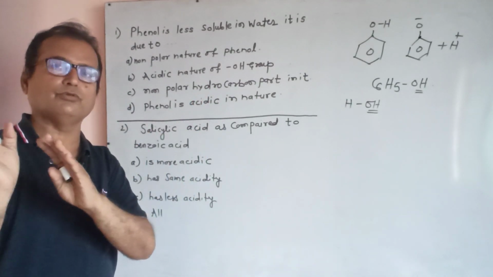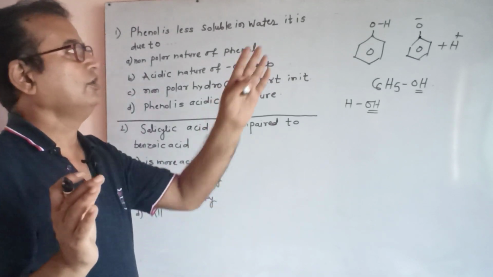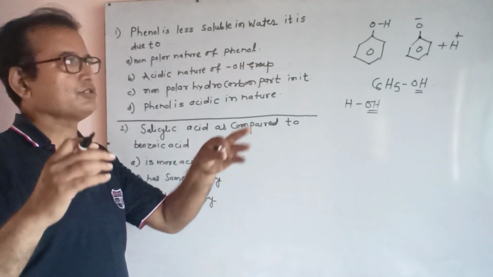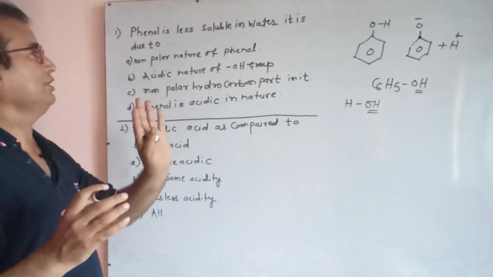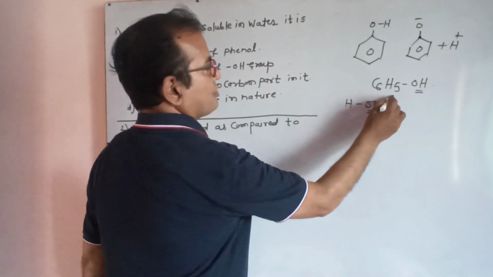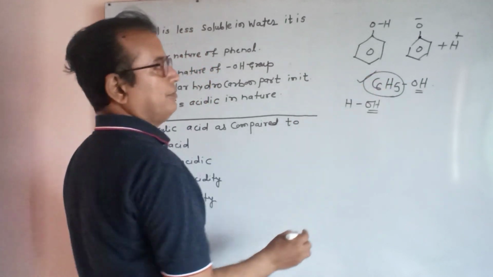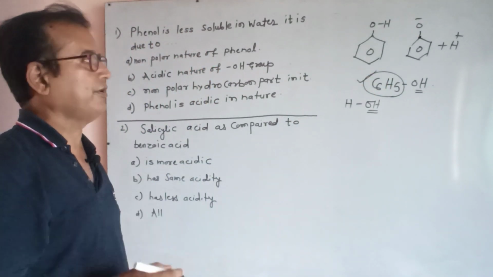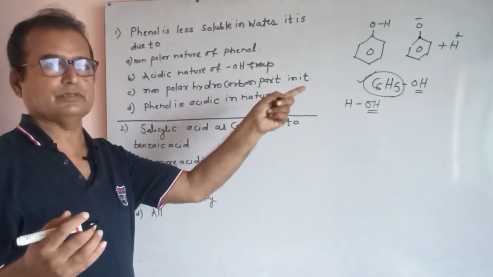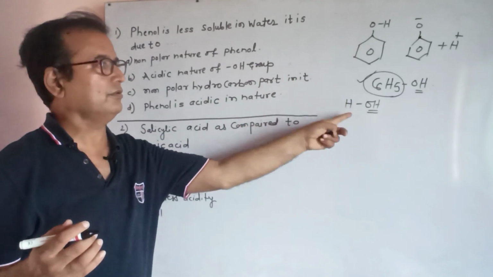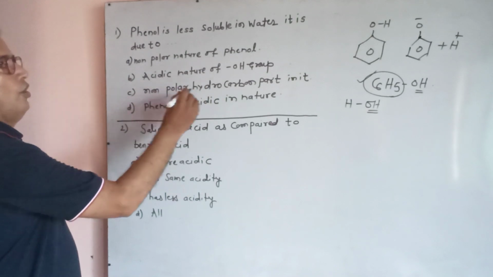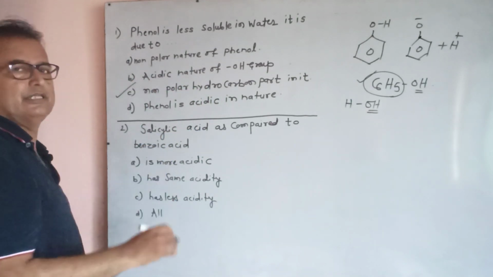According to Arrhenius theory, an OH group indicates basic nature, but here the OH group is directly connected to the ring and is different. The explanation that it is not acidic in nature is incorrect. Non-polar hydrocarbon part: yes, the hydrocarbon part is larger. Due to this hydrocarbon C6H5, an aromatic hydrocarbon radical present in it, it cannot intermix with water. So non-polar hydrocarbon part is the correct answer.